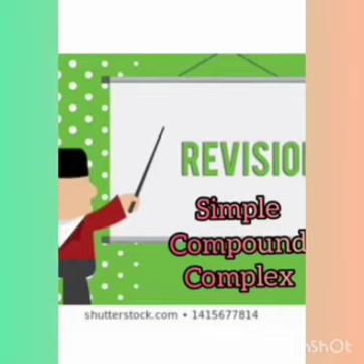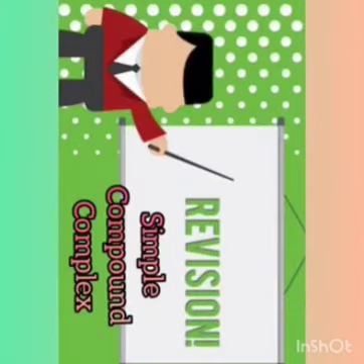As I said, you can remember them easily as FANBOYS: F for, A for and, N for nor, B for but, O for or, Y for yet. So these are the coordinating conjunctions. A compound sentence consists of two main clauses joined by a coordinating conjunction.